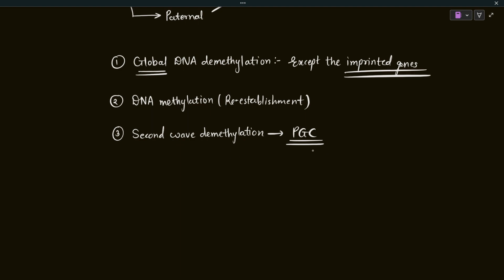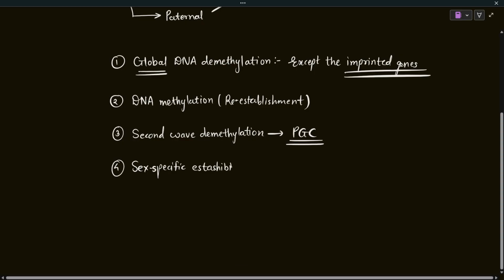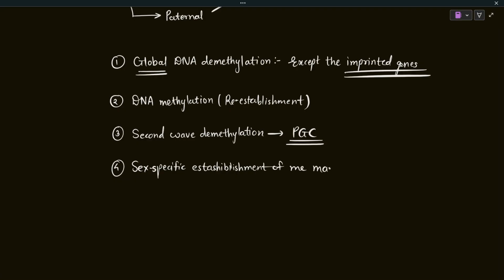Those are the precursor cells that are going to form the gametes in the future, depending on the sex of the embryo. This demethylation event is very important because after that there will be a sex-specific establishment of the methylation marks in those primordial germ cells.